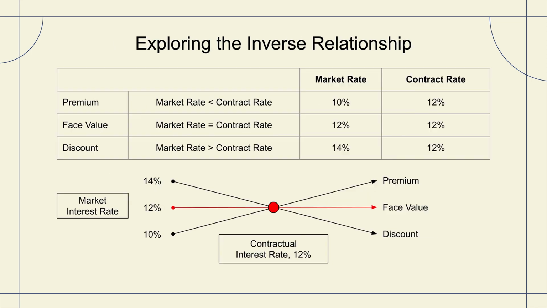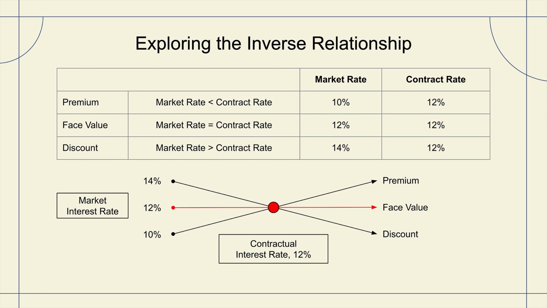As we look at the definition of premium, face value, and discount, face value is when the market rate of interest equals the contract rate that's embedded within the underlying corporate bond. For example, the market rate is 12% and the contracted rate within the bond is also 12%. The bond would be issued at a price that equals its face value.